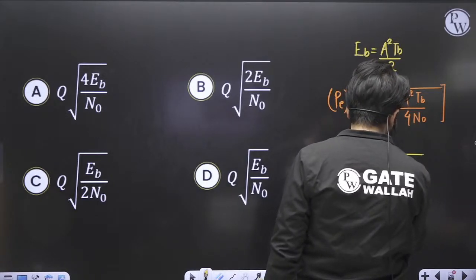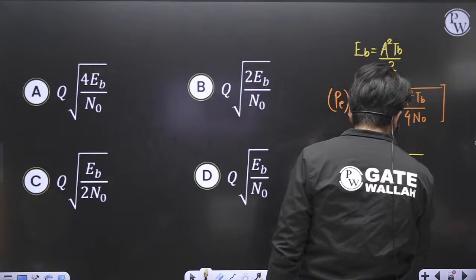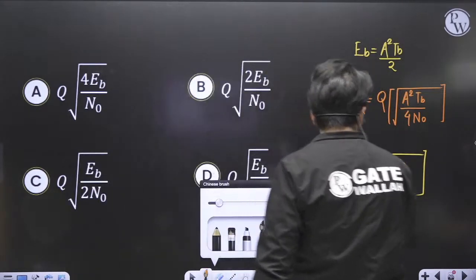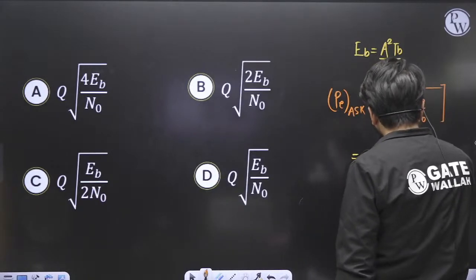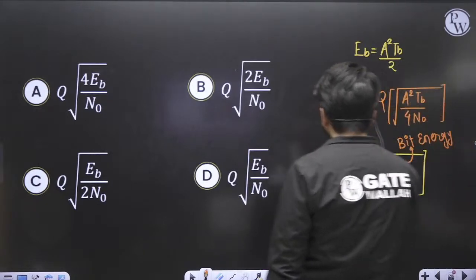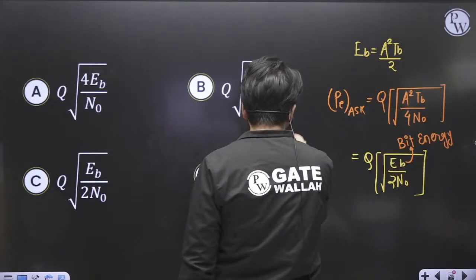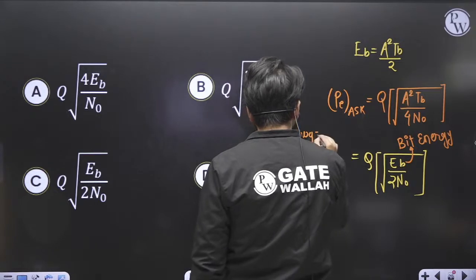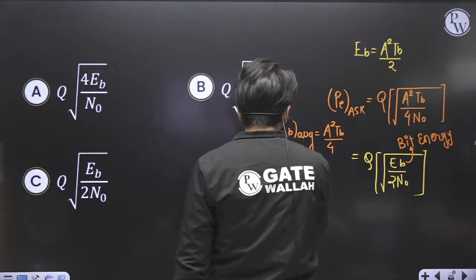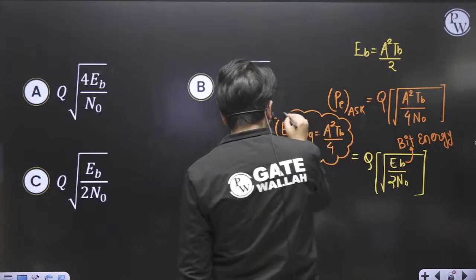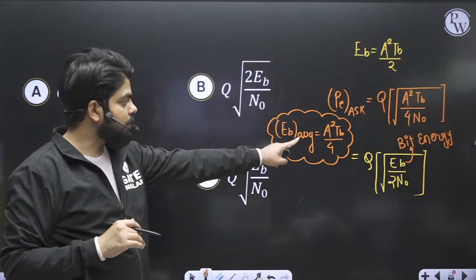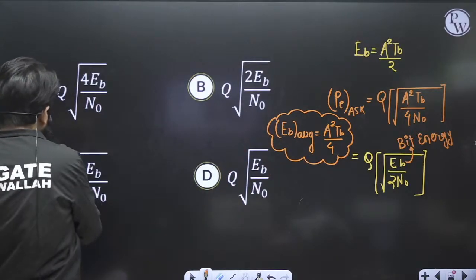So this becomes EB by 2 N naught. Very simple question. But you need to remember that this EB is the bit energy. Sometimes options are given in the form of average bit energy. If you want to calculate the average bit energy, it becomes A square TB by 2 multiplied by the probability of the one transmission. But they are asking about bit energy, so option C has to be correct.